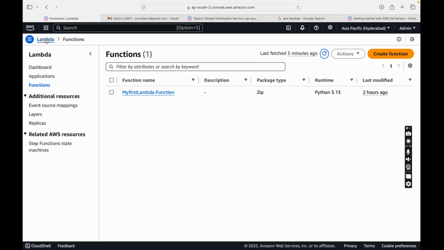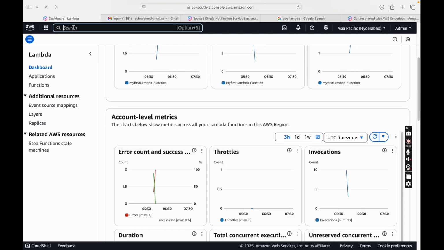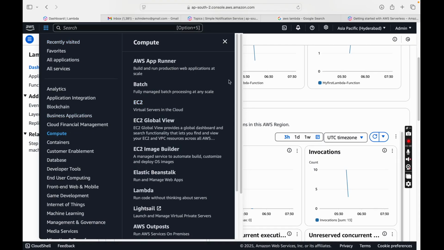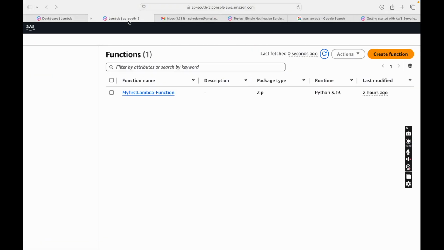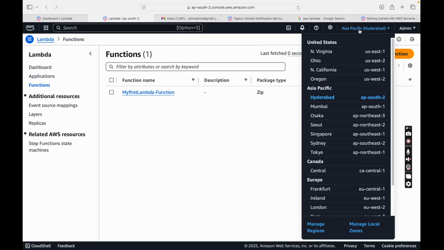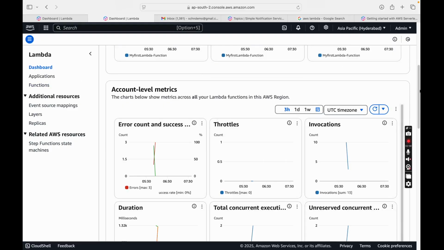Now this is the dashboard of Lambda. You can search inside the search box, or else you can go to the top left corner. Inside that we have the compute category, and inside compute, Lambda is one of the services, called run code without thinking about servers. So let me right click and open this AWS Lambda console. Now this is the AWS Lambda console, and this is a regional service. We have already selected the region Hyderabad, and this is the dashboard of AWS Lambda.